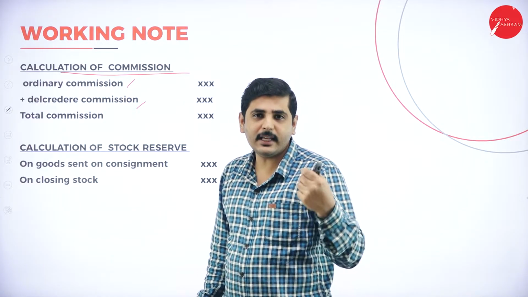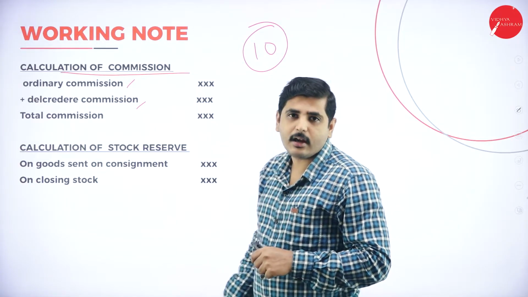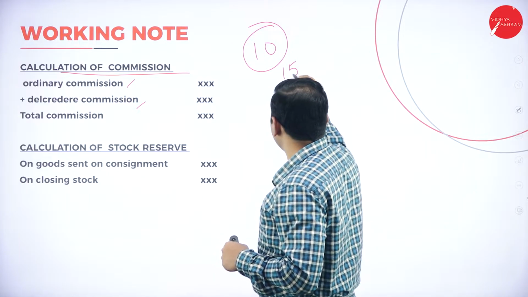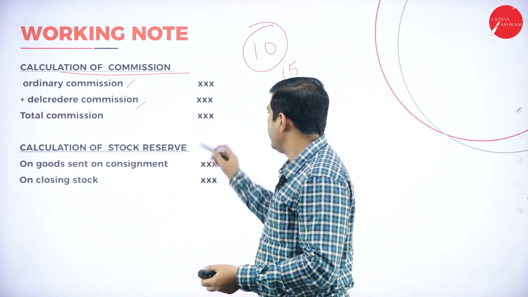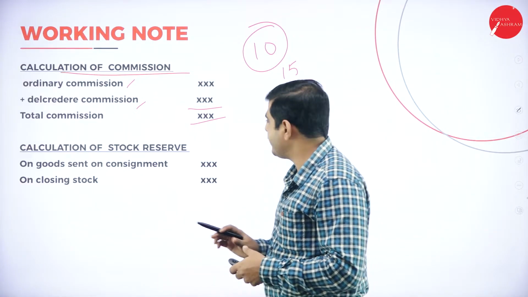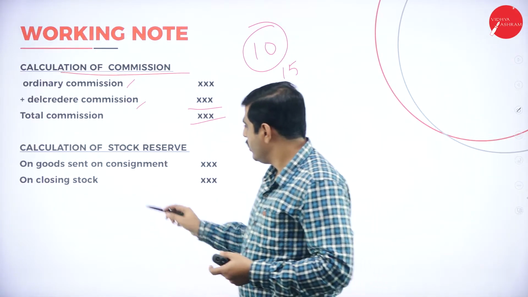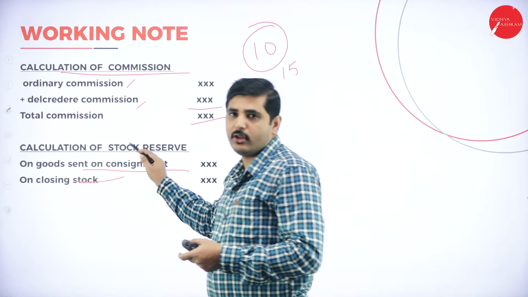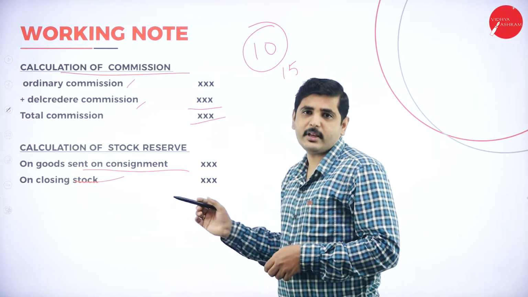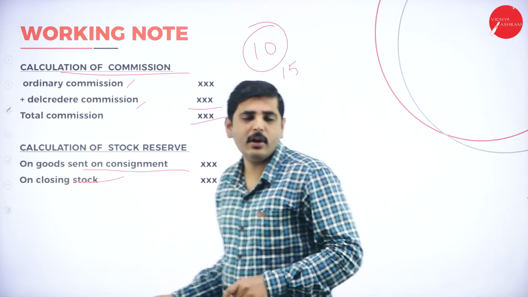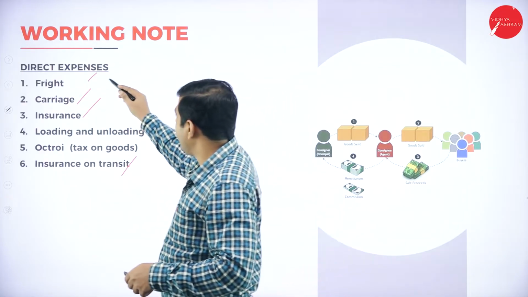I will give a target to sell 10 cars, and he will sell 15 cars. Whatever extra sales he has done, I will give extra commission, that is overriding commission. So add all the commissions. Next one, calculation of closing stock. We have to calculate the closing stock on goods sent on consignment, and on this the reserve on closing stock. So like this we have to prepare the problem. First we do all the working notes, later we will come to the problem. Now next one, direct expenses and indirect expenses.